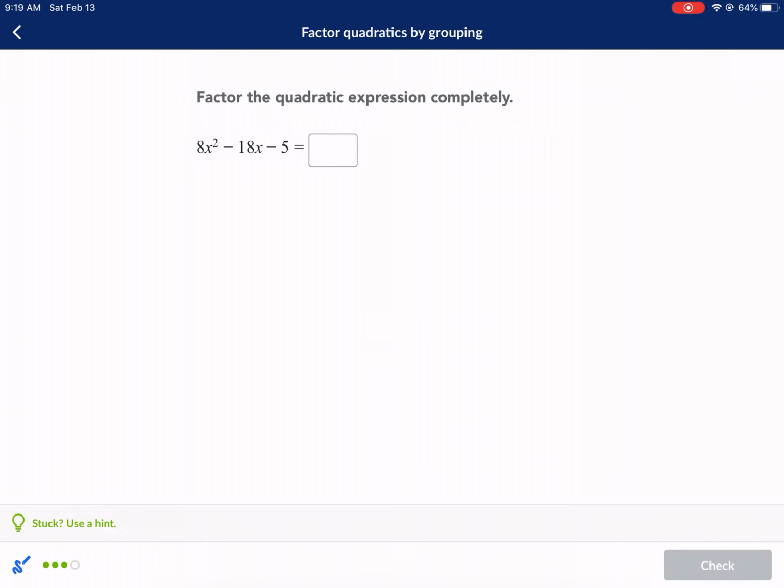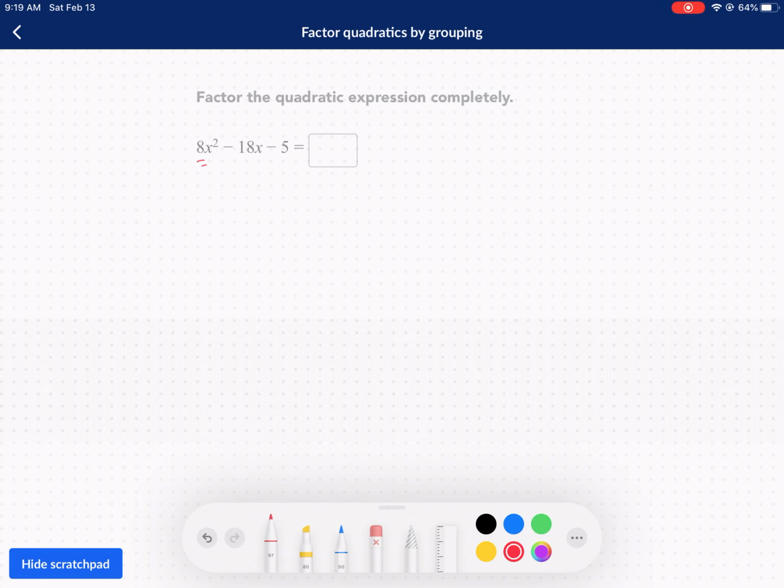And our last one. Okay, we have 8 times negative 5, negative 40. So we're going to have the difference of terms because it's negative. Anytime you have a negative number here, we're looking at the difference of terms adding up to negative 18. So we're looking for something bigger than negative 18 as a factor. I'm thinking 20 and 2. It's going to be negative 20 because we want the bigger number to be negative. So we're going to have 8x squared, negative 20x plus 2x, minus 5.